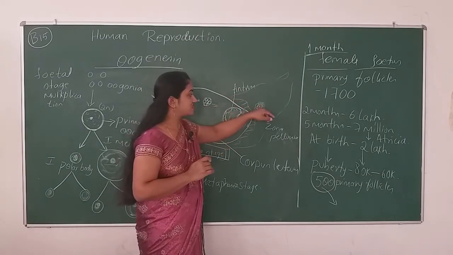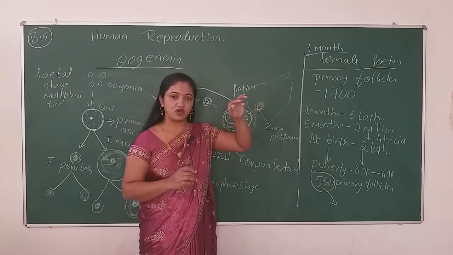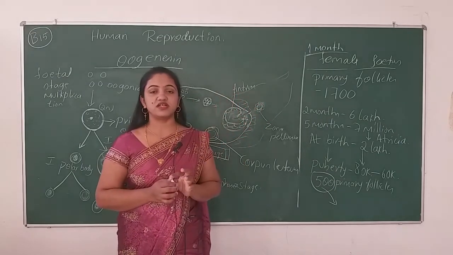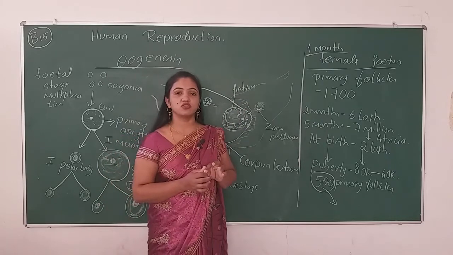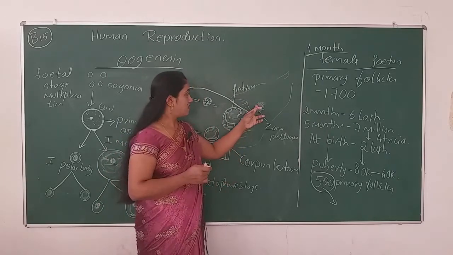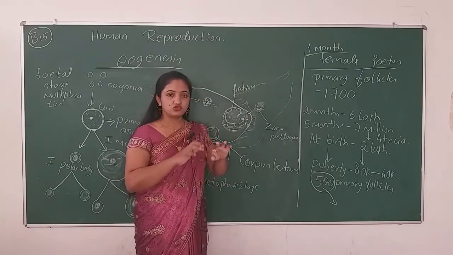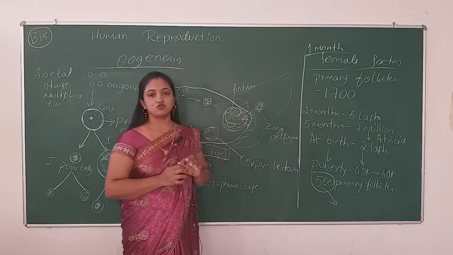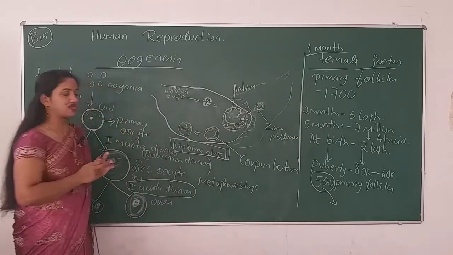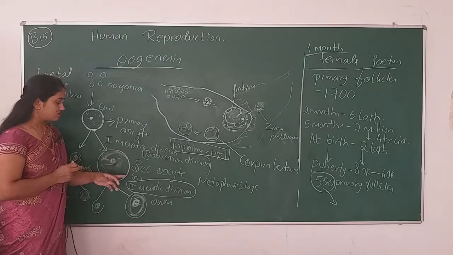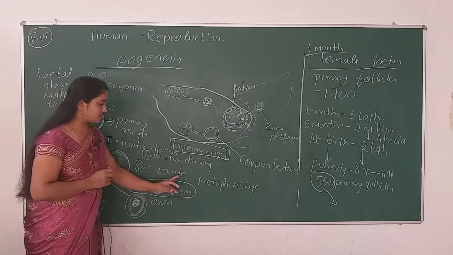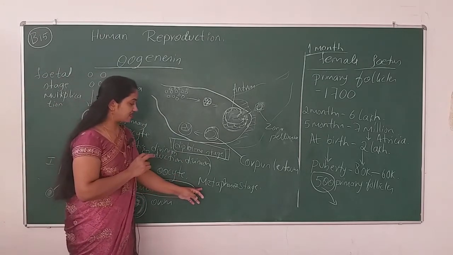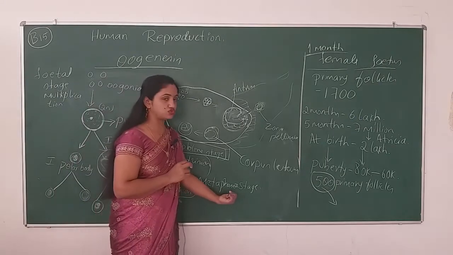Why? What is the reason behind it? Because it has lost its centriole. No more centrioles will be present inside the ovum to separate the chromosomes. So the secondary oocyte is triggered and has arrested its stage at metaphase 2.